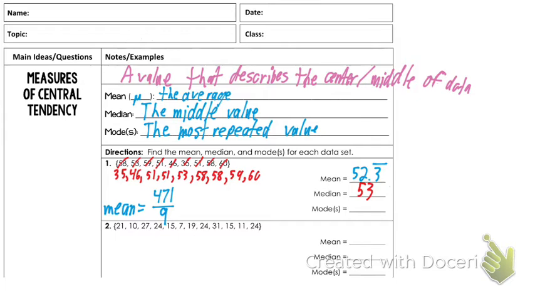Then the mode, we say, well, what number or numbers are repeated the most? 51 as well as 58. They both are. So we write them both down. Those are the most common two numbers.